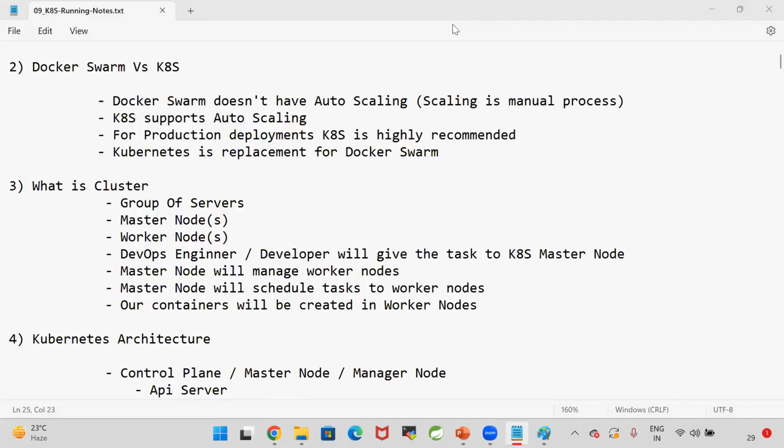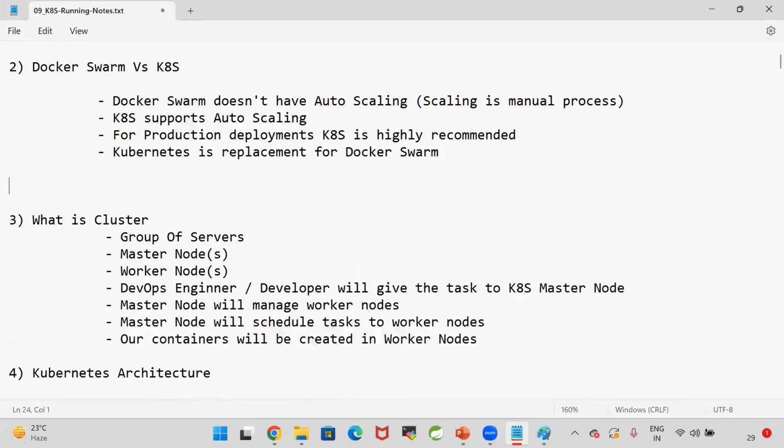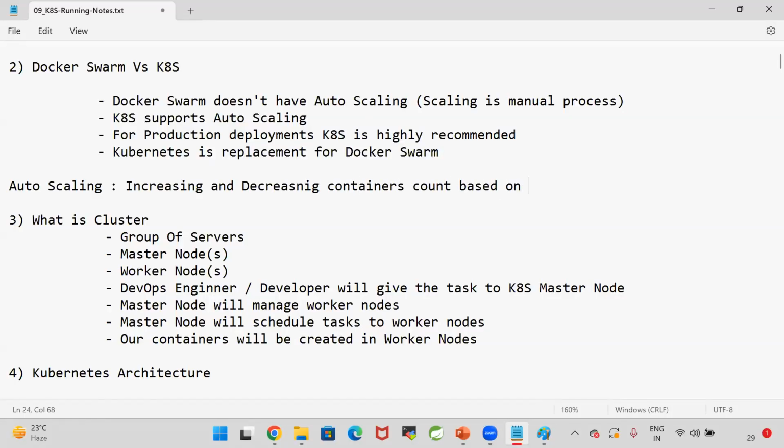Increasing and decreasing the containers based on the load is called auto scaling. Auto scaling: increasing and decreasing the containers count based on incoming requests for our application.